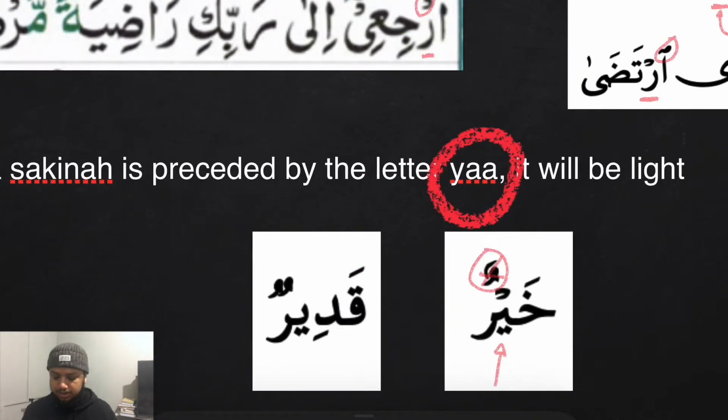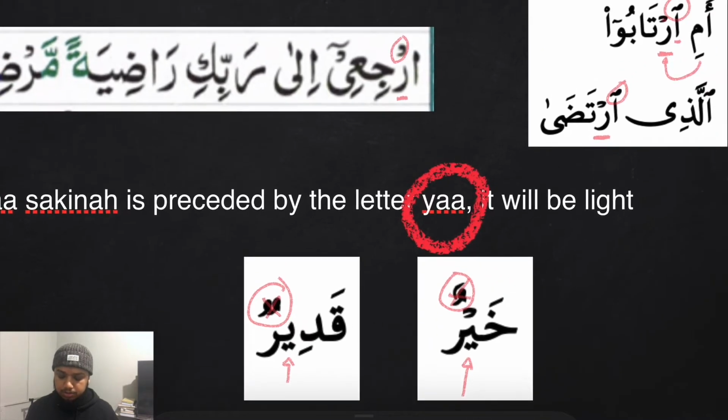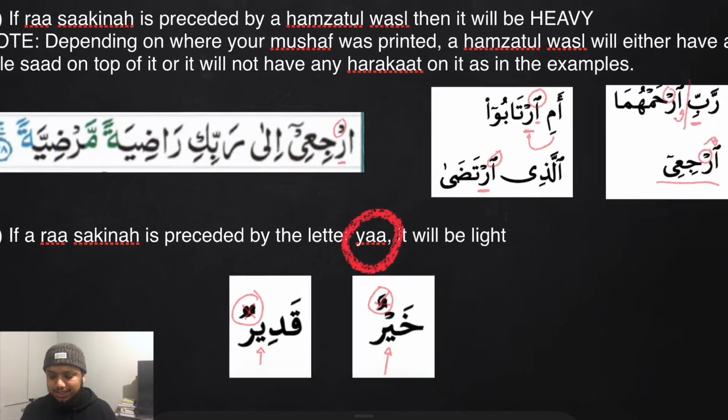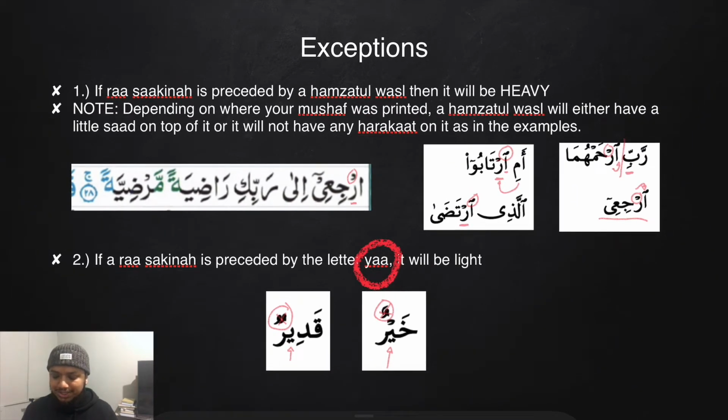Likewise, in this second example, we have qadirun. This is full mouth because it has dhamma. But if we stop on it, we make it sakina. And now we have ra sakina preceded by ya, so we will stop as qadir. It will be light. Qadir.